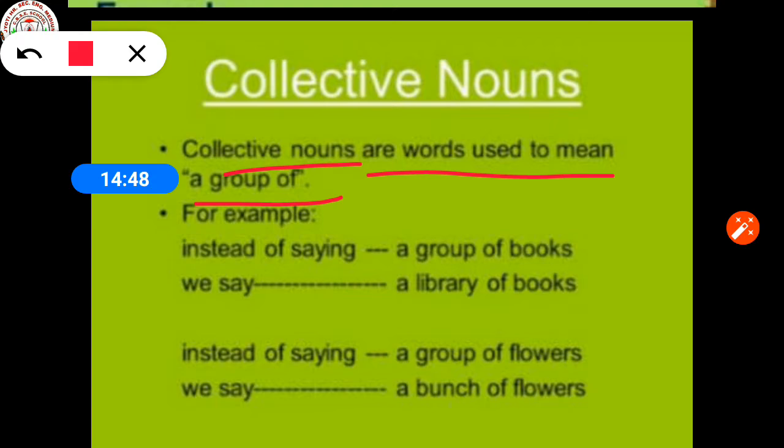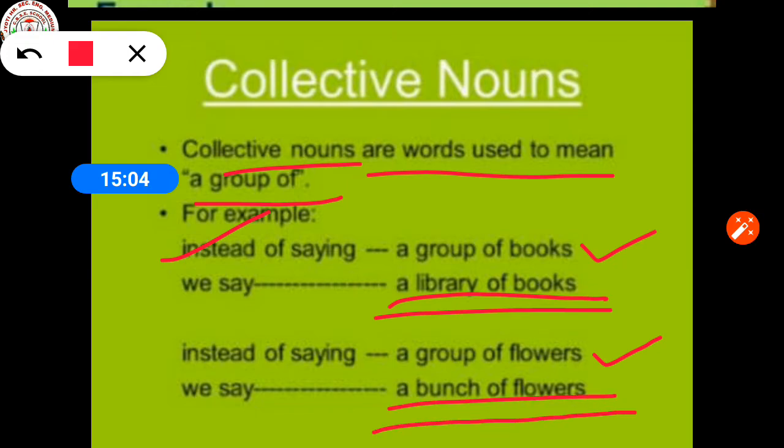For example, instead of saying a group of books, we can say a library of books. Instead of saying a group of flowers, we can say a bunch of flowers. So collective nouns are words used to mean a group of.